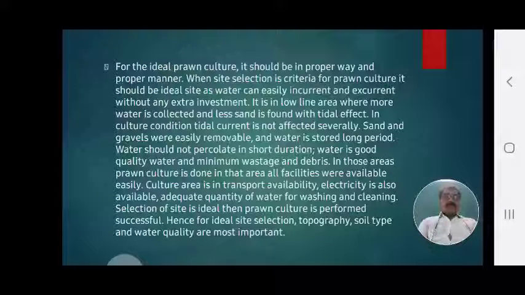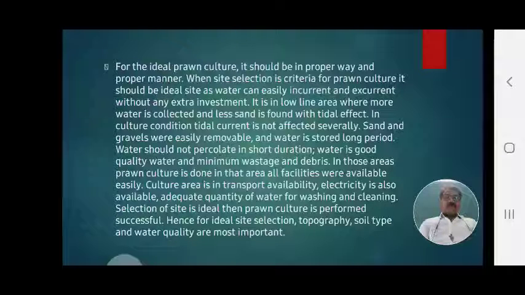The water should be of good quality, with minimum wastage and debris. Those areas should be selected where minimum wastage and debris occur. When wastage and debris are more, the water becomes polluted and that water is unfit for prawn culture.